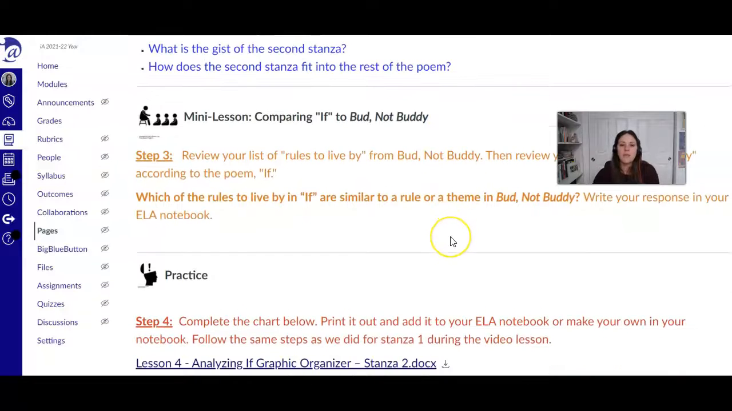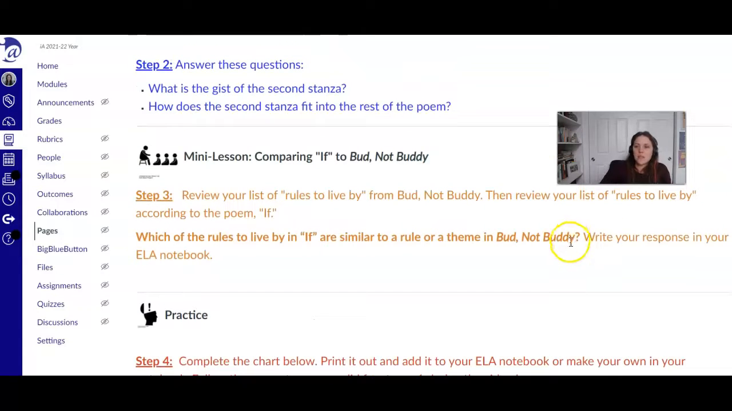And then we're going to be comparing that to Bud, Not Buddy. So review your list of rules that you just submitted for the last assignment, and think about how they relate to the poem If. It says, which of the rules to live by in the poem If are similar to a rule or theme in Bud, Not Buddy? One of the things I've been asking you to do is, while you've been reading Bud, Not Buddy, to be writing down the rules that he lives by.